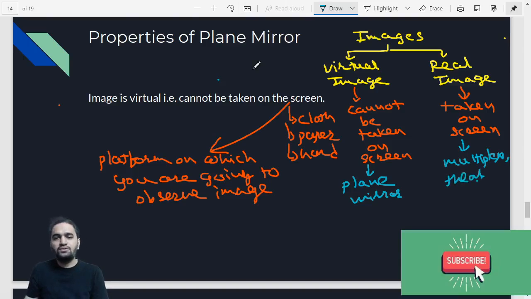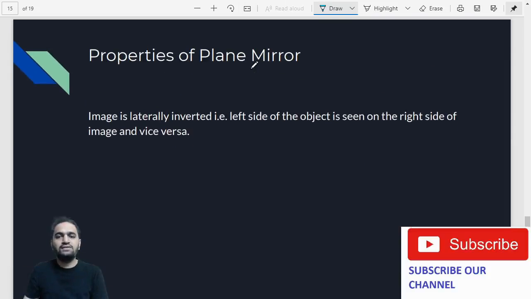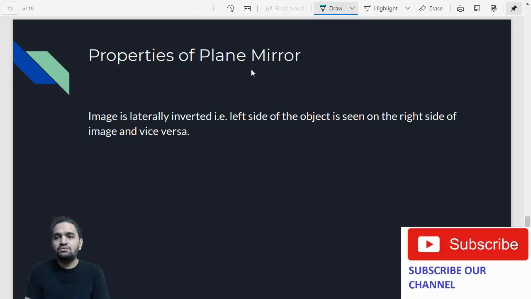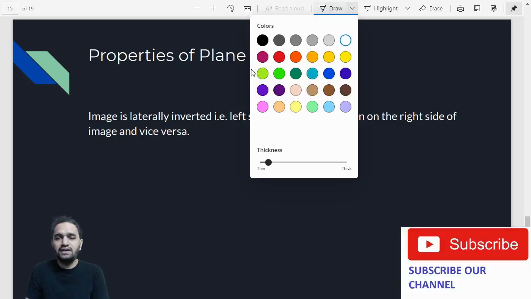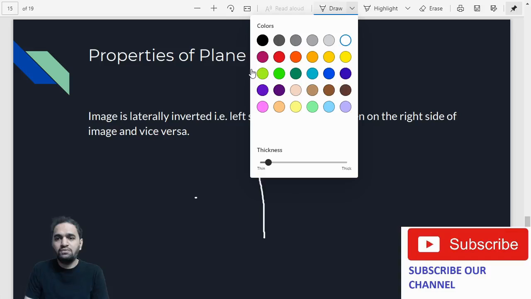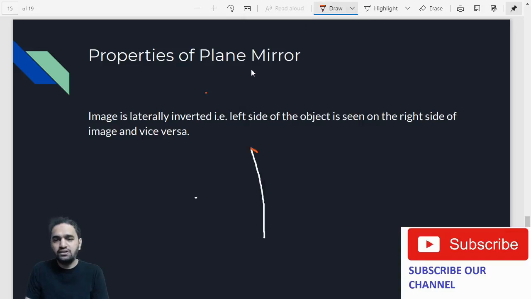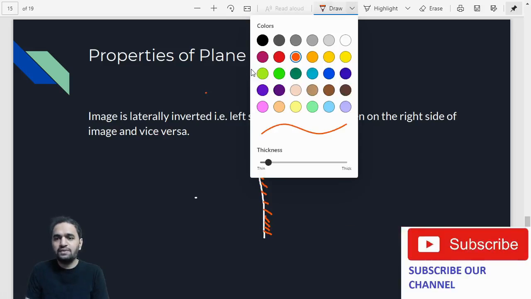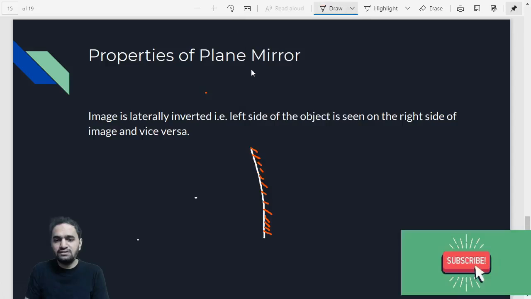Now let us talk about the next point, that is laterally inverted. What exactly is the meaning? I just want to take you through an experience you must have observed with the mirror. Suppose this is the mirror at your home, that is a plane mirror, and this is the ground surface.